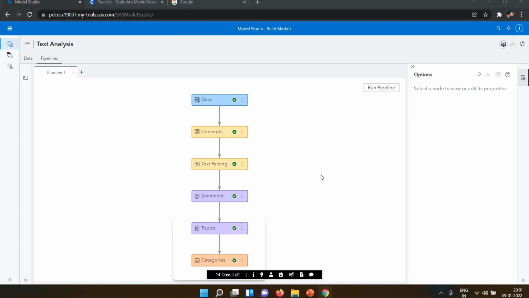I think I'm not able to zoom on that particular one. I think I'm not able to click on that.